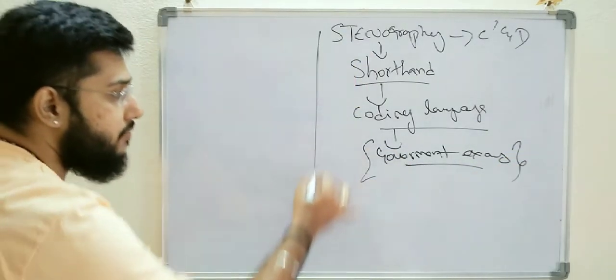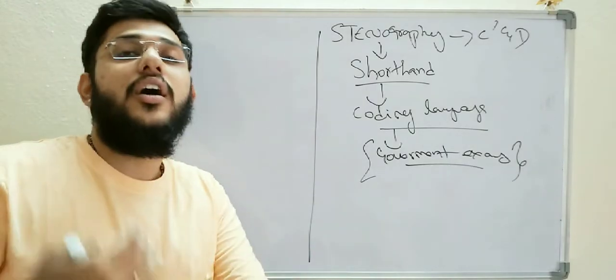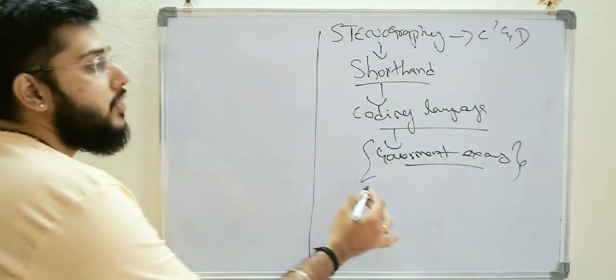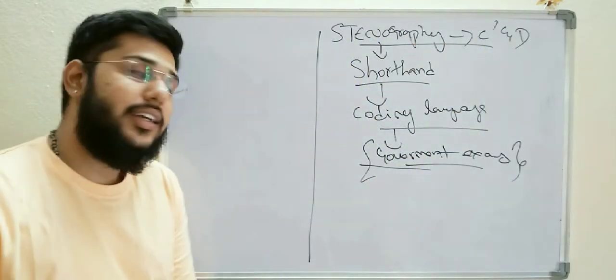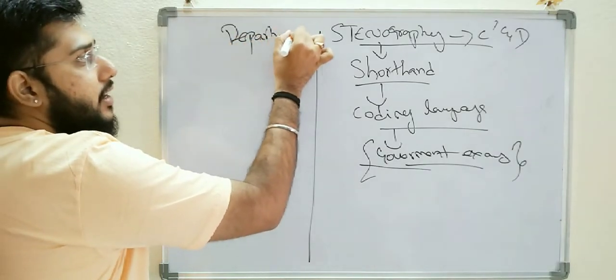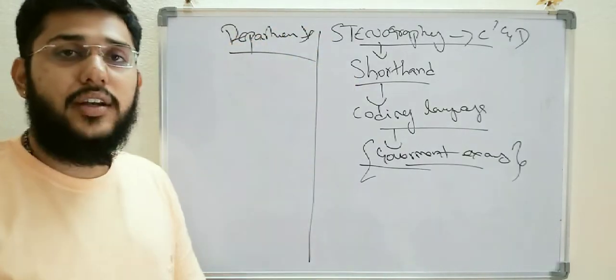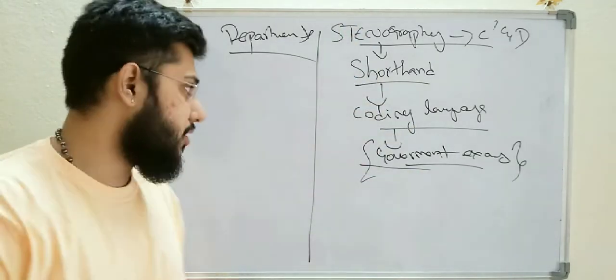Usually when we see government posts in newspapers or on online platforms, there are government vacancies for stenography grade C and D in various departments. I'll tell you in what kind of departments we can find these posts.